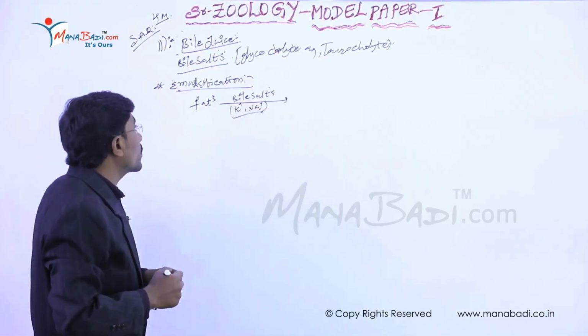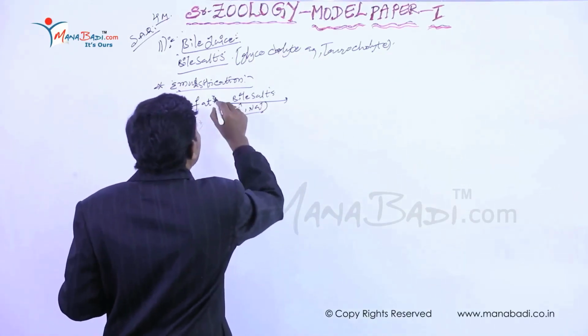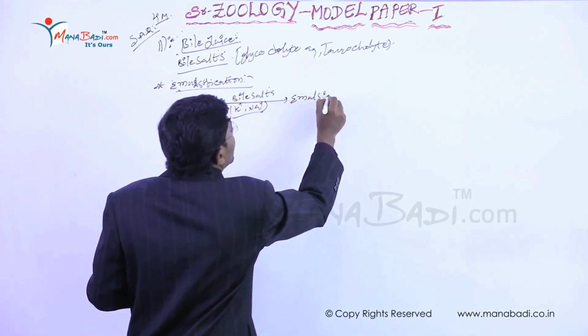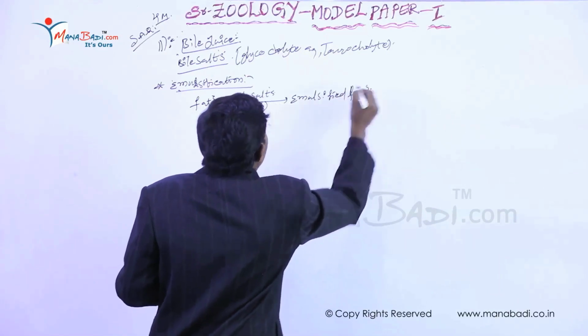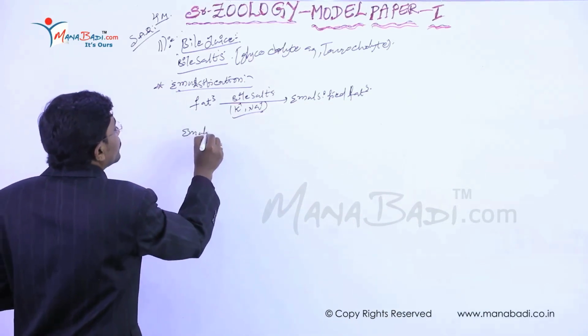These sodium and potassium salts emulsify the fats into emulsified fats, right?